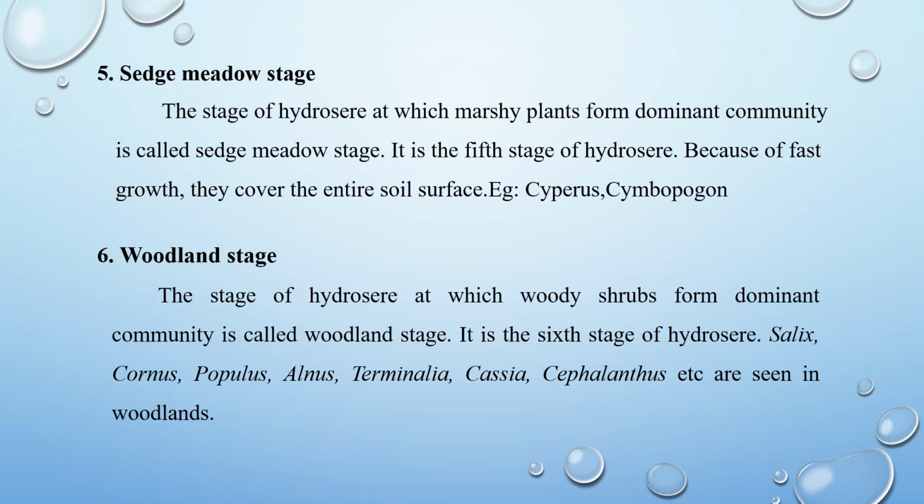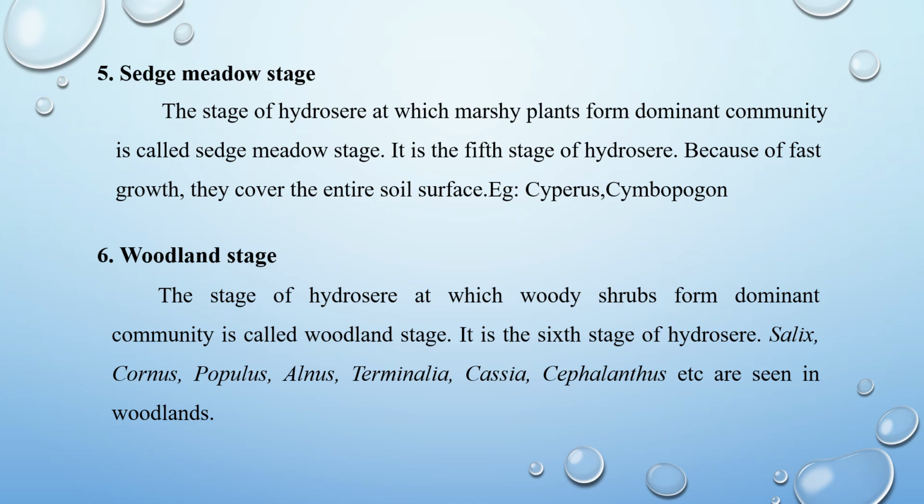Next stage is the sedge meadow stage. The stage of hydrosere at which marshy plants form the dominant community is called the sedge meadow stage. It is the fifth stage of hydrosere. It develops when the water level is a few centimeters below the soil surface. The soil substratum is favorable for the growth of members of Cyperaceae and Poaceae. They form a dense mat-like vegetation on the soil.